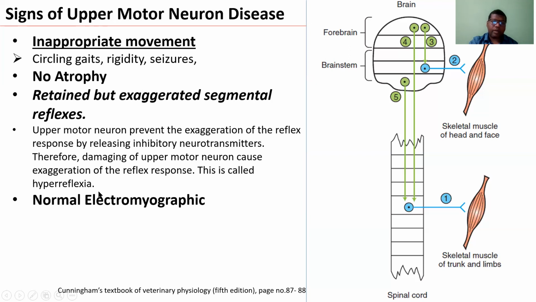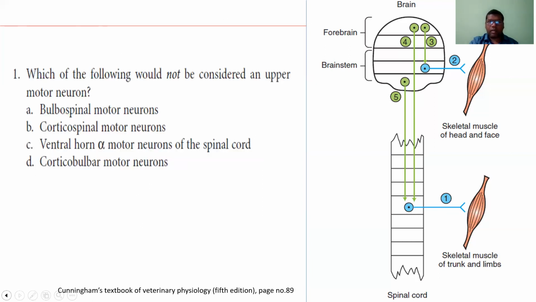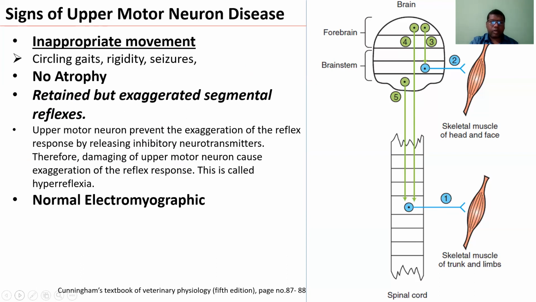This is called hyperreflexia. So the muscle will contract beyond what is necessary. We can see hyperreflexia because the upper motor neuron is not working, so the hypercontraction will not be prevented. But because the lower motor neuron is working properly, with damage only in the upper motor neuron, we can find a normal electromyography.